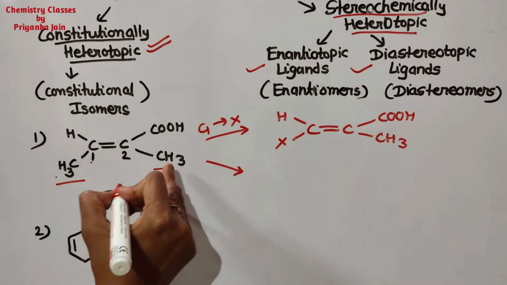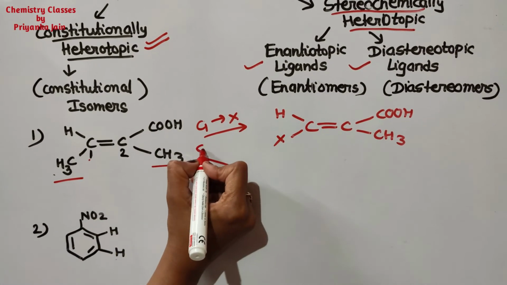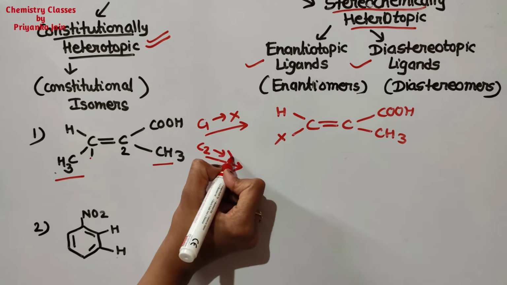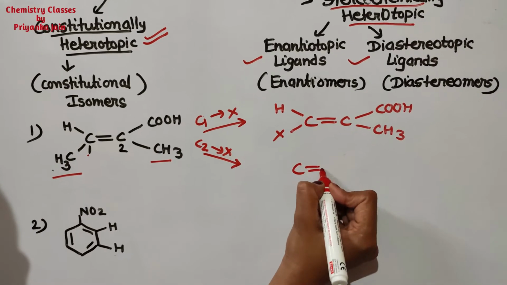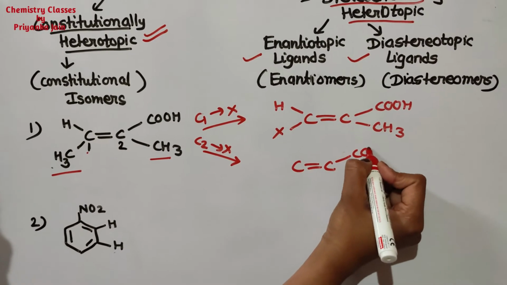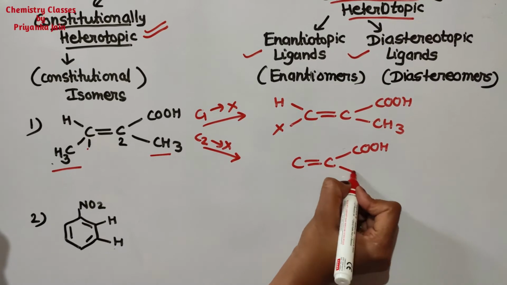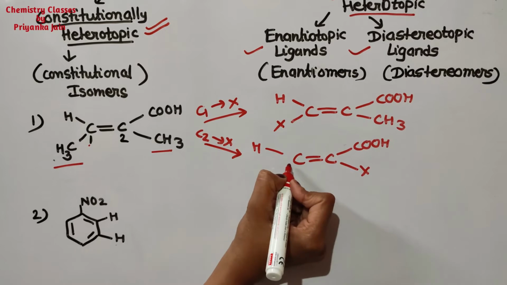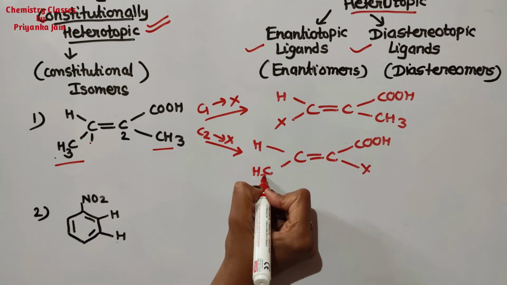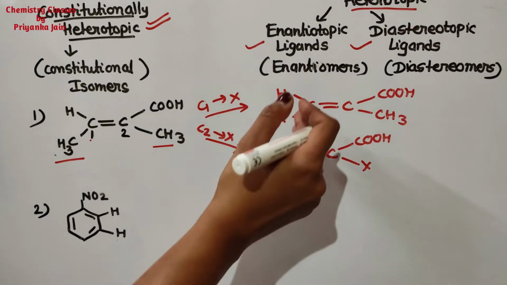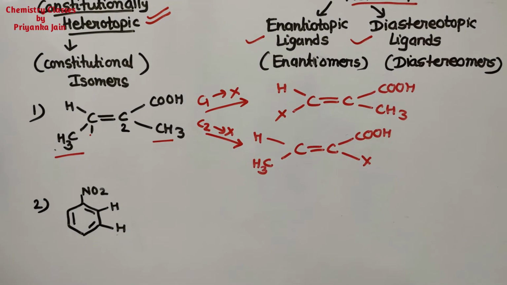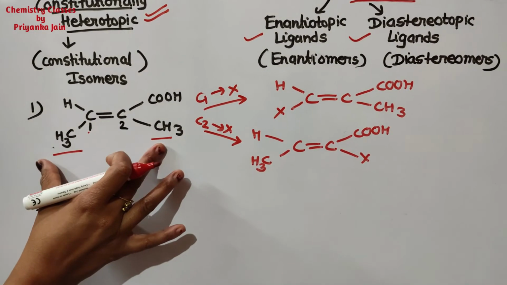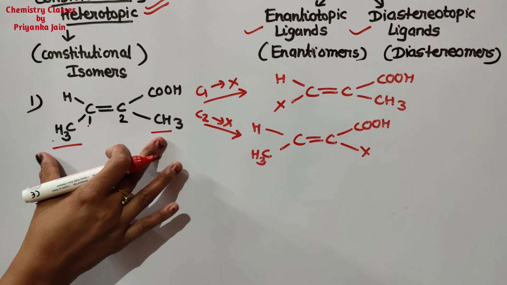Now I am replacing this methyl group of the C2 carbon atom by the X group. So what are we getting now? Here we have to put X, and everything else will remain as it is. Now you can see these two are constitutional isomers, so these two ligands will be called constitutionally heterotopic.